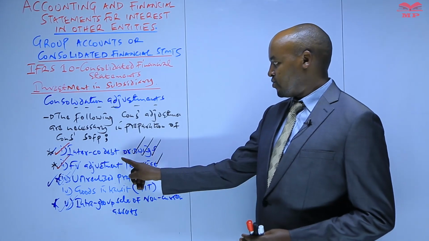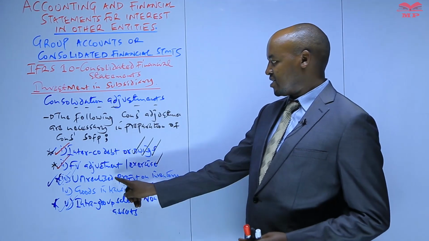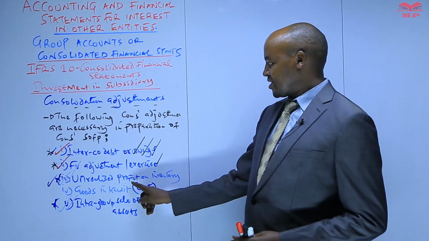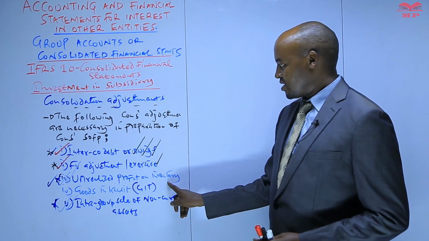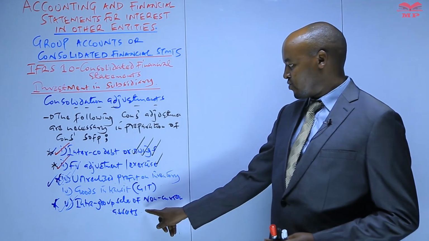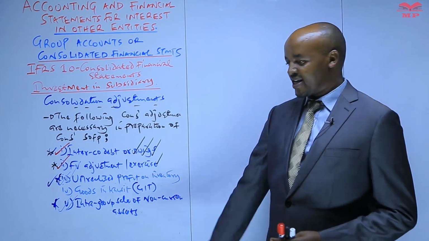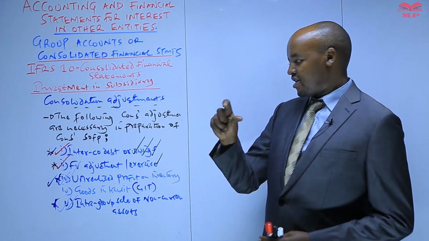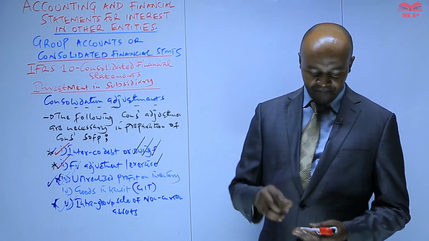Adjustment relating to amount of intercompany debt, adjustment relating to fair value exercise, adjustment relating to unrealized profit on inventory, and also adjustment relating to intra-group sale of non-current assets. So I want us to discuss the last one, and then from there we are going to illustrate.